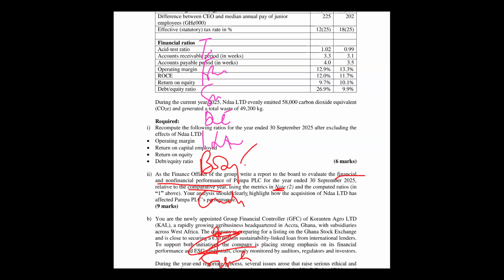Your analysis should clearly highlight how the acquisition of NAR Limited has affected Pampa. Okay, so this acquisition, right? Because the exclusion analysis has to do with acquisition, disposal, discontinued operation, the 3 of them. We use the exclusion analysis here. So when I come to the body here, I'm going with the acronym ECOC. Please pay attention. I'm writing the report, right?